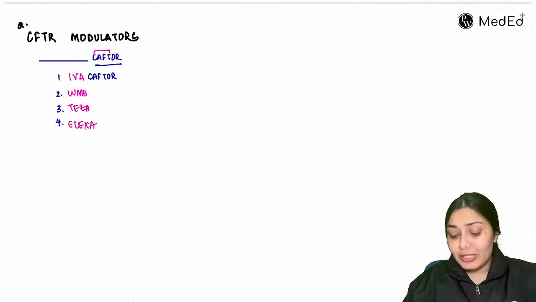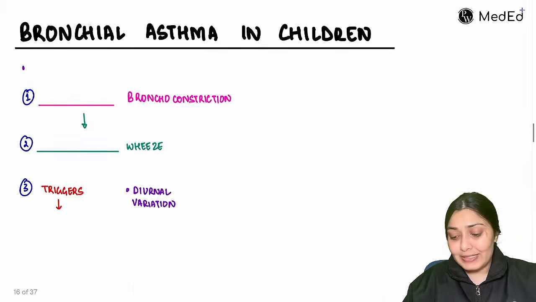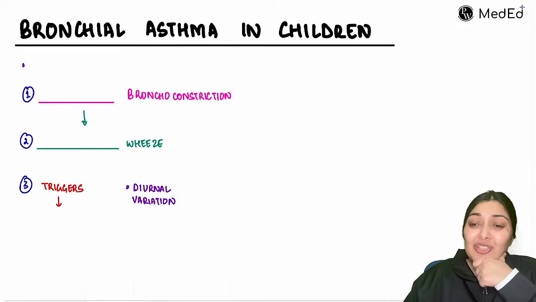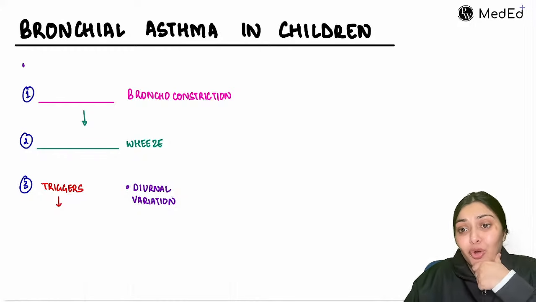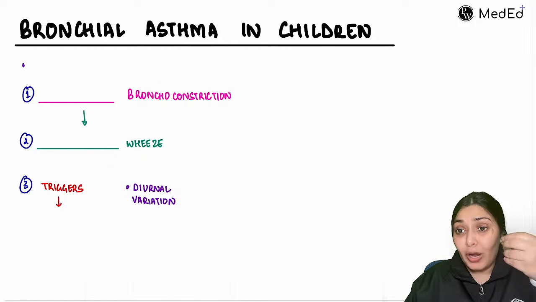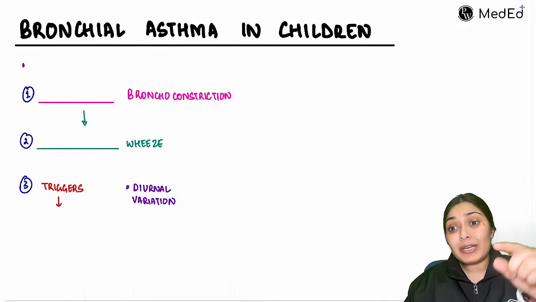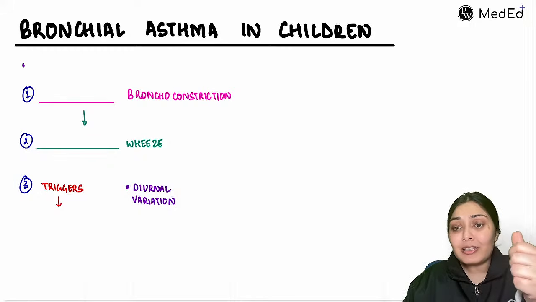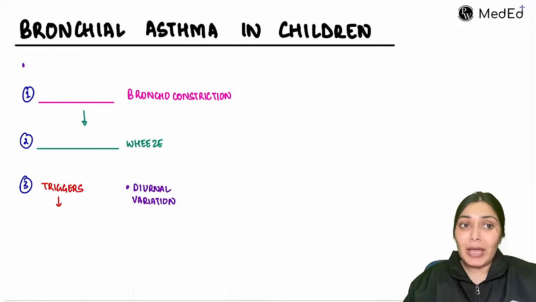With that, let's move to the next topic, that is bronchial asthma in children. When we talk about bronchial asthma in children, they majorly ask in the exam the management of bronchial asthma, nothing more than that. But you should know what is asthma. If there is a long note, you have to tell about the definition of asthma, the diagnostic criteria in pediatric asthma, which is slightly different in the values from the adult asthma, and then later on the management of asthma.